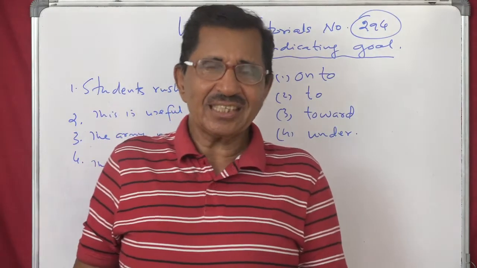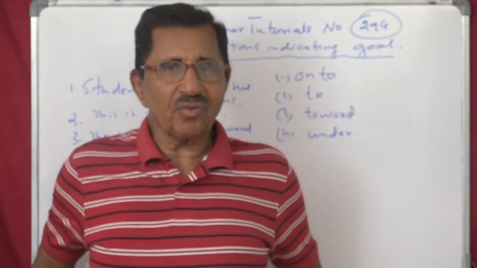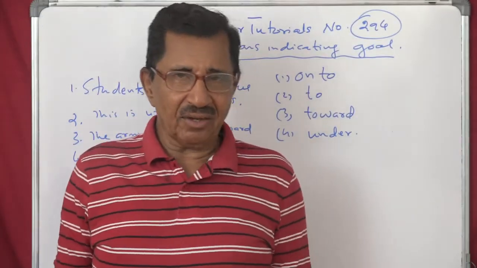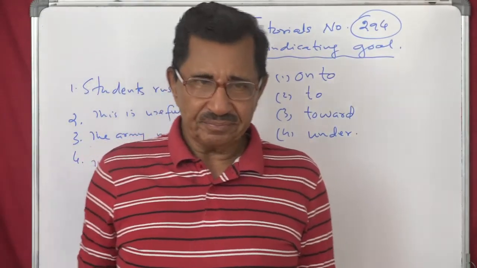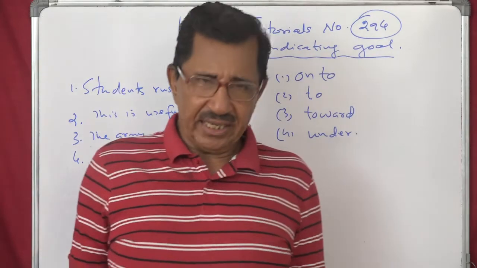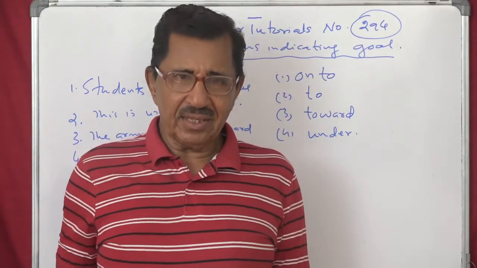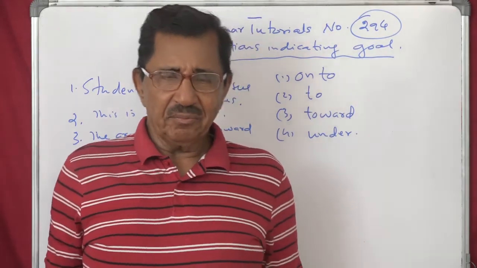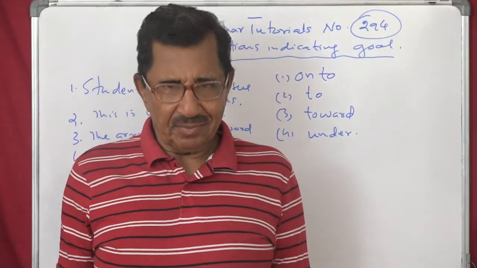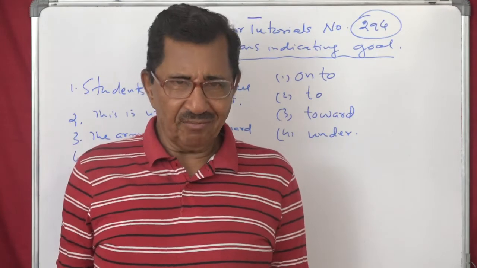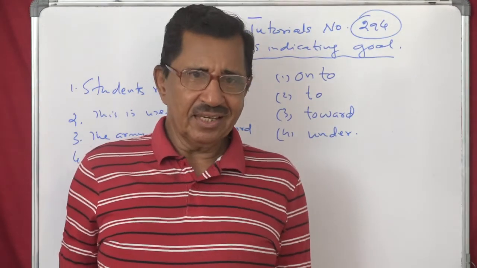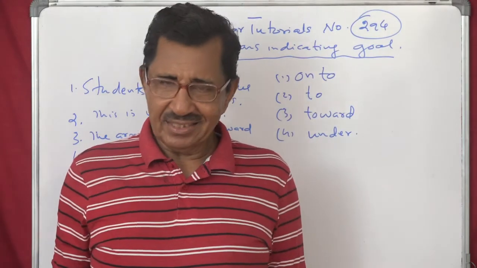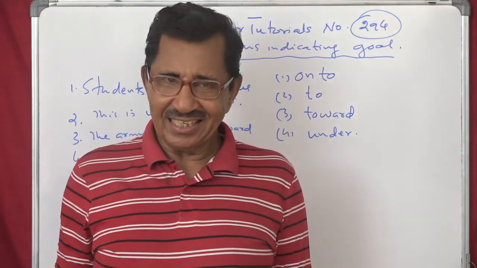So these are prepositions usually used for indicating goal, the thematic role goal. Against a wall, at somebody, behind someone or something, beneath something, between someone or something, beyond something. In: got in.